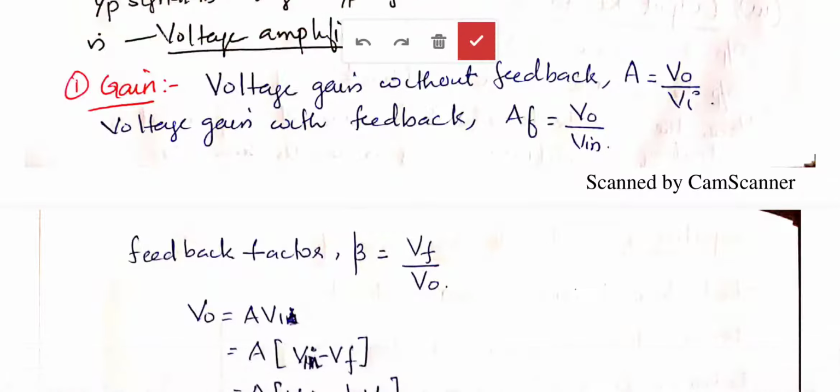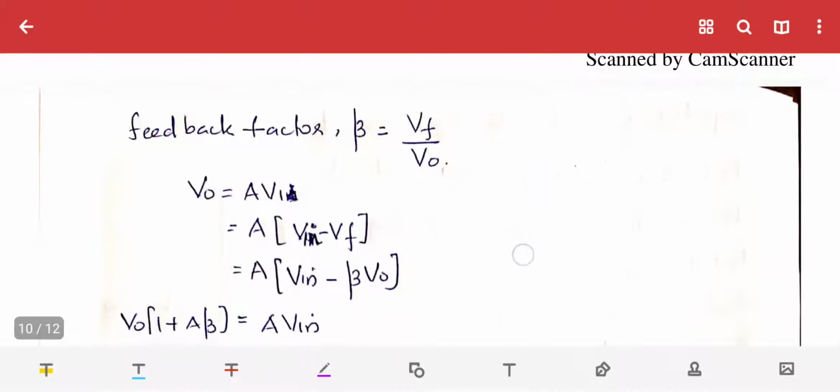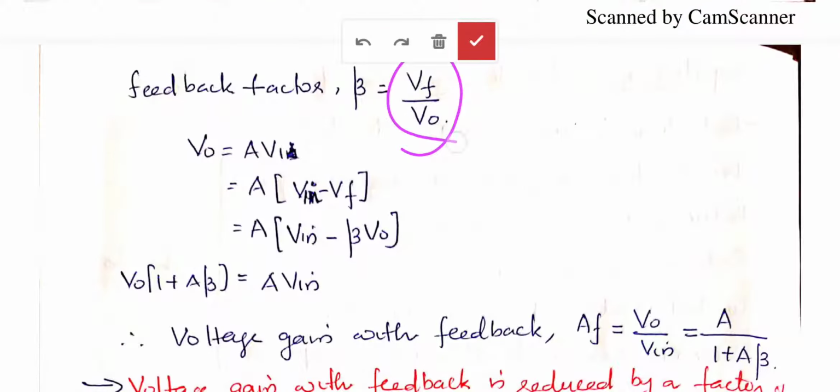There are two types of gain: the gain without feedback and with feedback. Without feedback it is A, equal to VO by VI. With feedback it is AF, equal to VO by Vin. The feedback factor beta is equal to VF by VO.